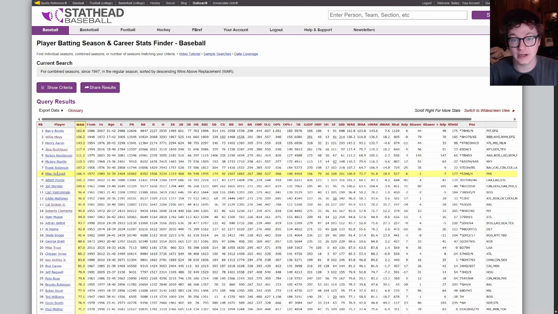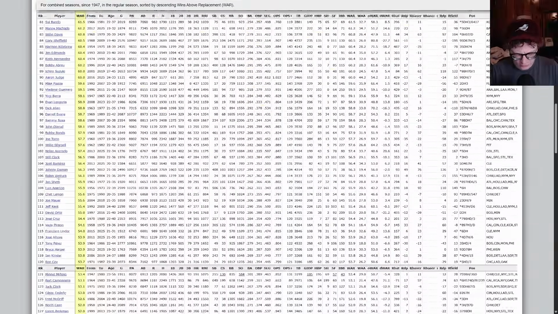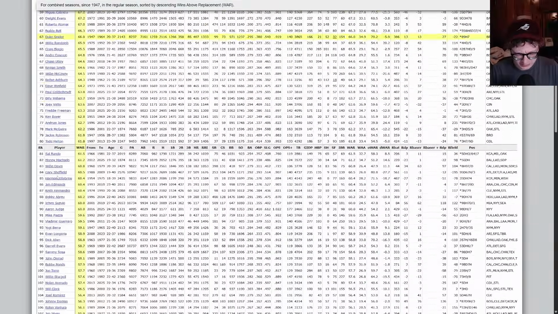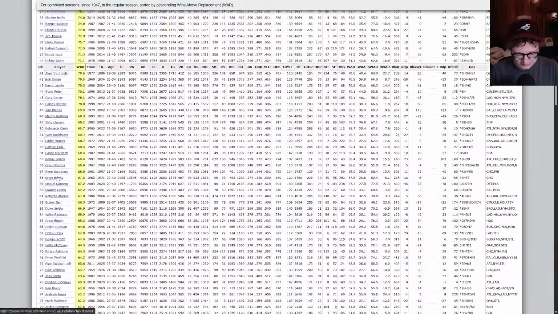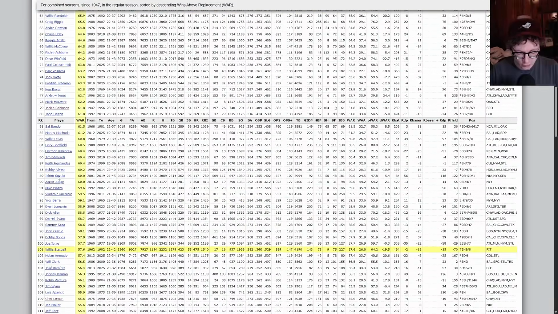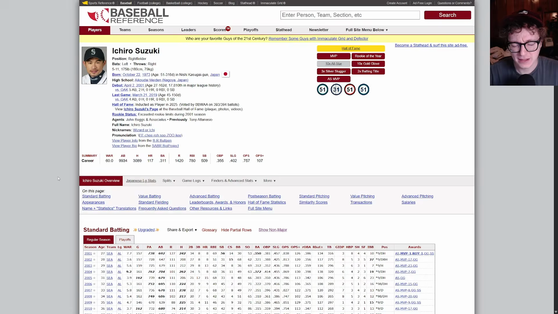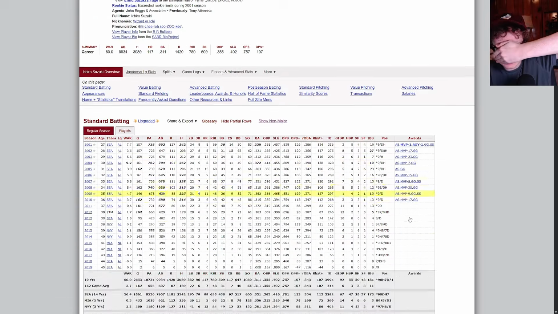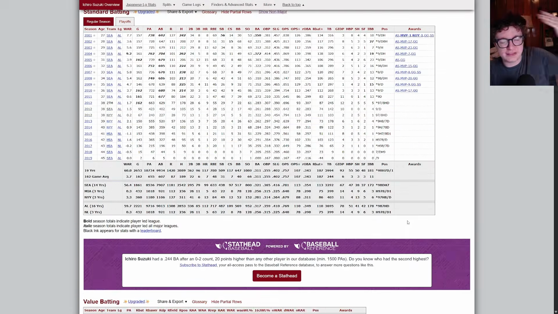So this is my voiceover because I didn't record audio when I did this part, but essentially what I'm doing here is I've got the stat head search for the top 200 hitters by WAR since integration, and I'm just putting my head down, closing my eyes, and scrolling randomly until I click onto the page. And I'm scrolling down. I'm sort of covering up my face except for just the corner of the screen so I can see that I've made it past the player photo, and then I'm hitting a screenshot on it,